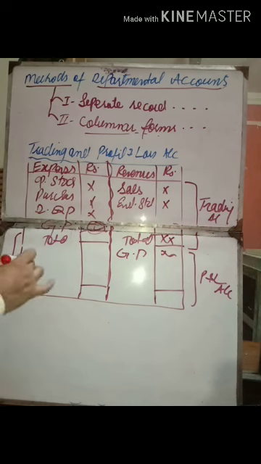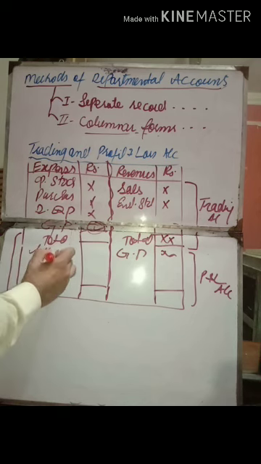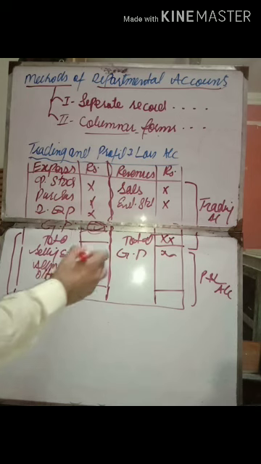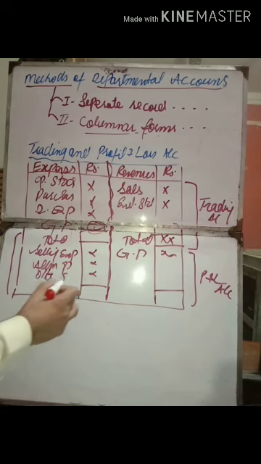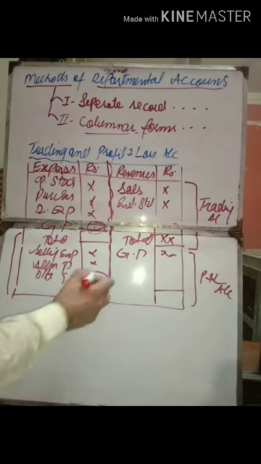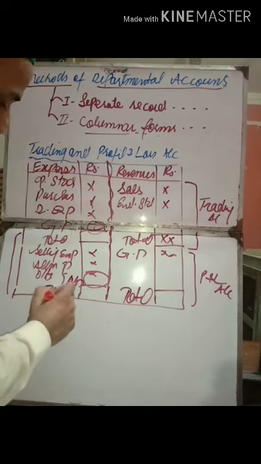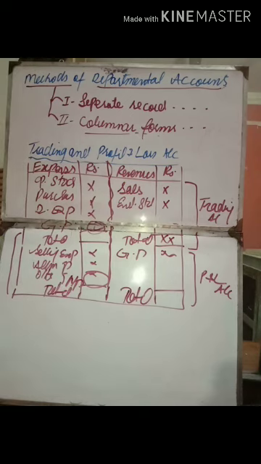In the profit and loss account, we report all the expenses. All expenses means all the selling expenses, all the admin expenses, and all the other expenses. All expenses will be reported here, and then we get the amount of net profit. So net profit will be reported here. This is a common format of a trading and profit and loss account.